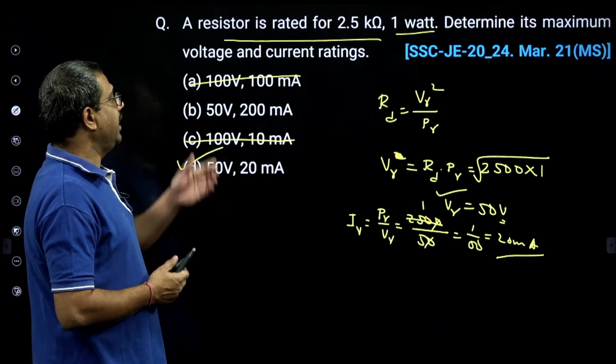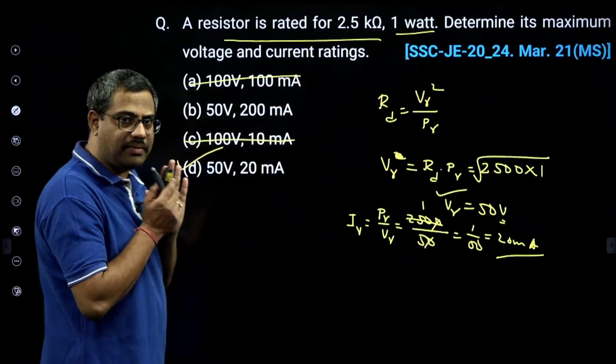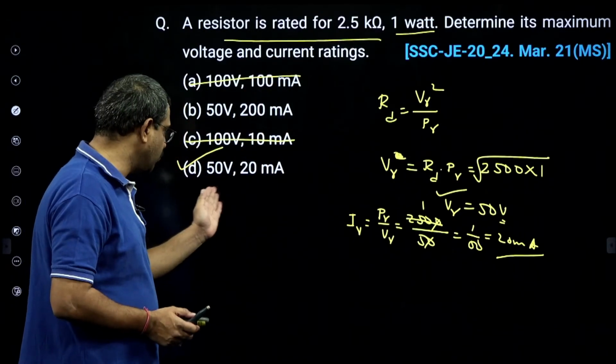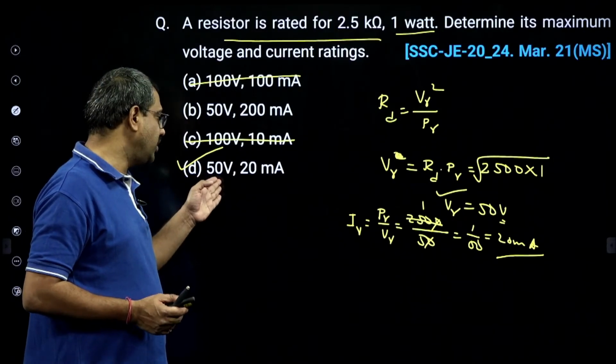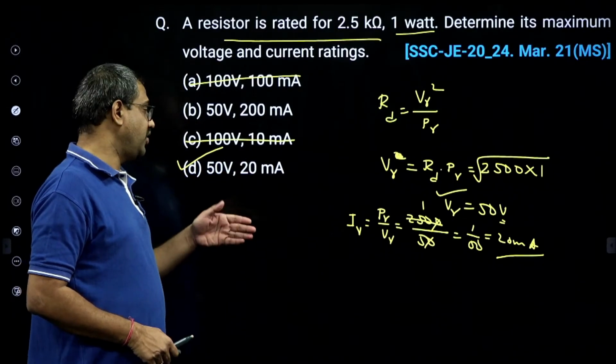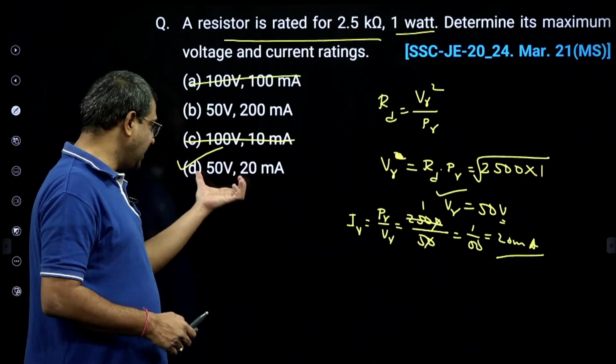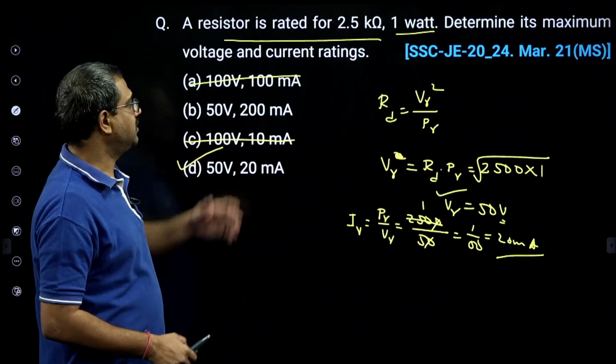That means a 2.5 kilo-ohm, 1 watt resistor can handle a maximum of this much voltage and this much current. If you exceed the voltage, correspondingly current must decrease, or if you exceed the current, correspondingly voltage. But together, this is the maximum rating. That is what he asked.